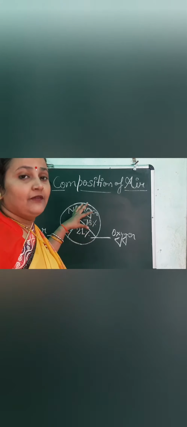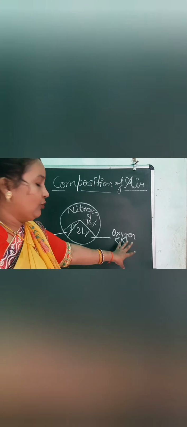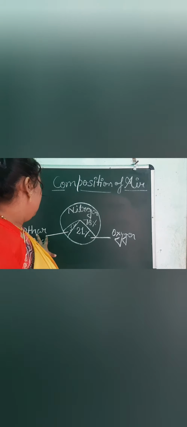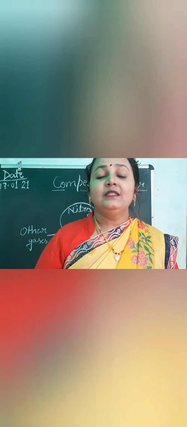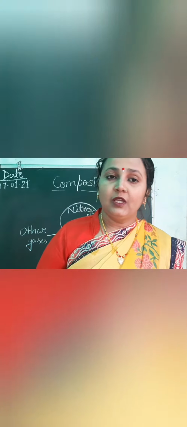So what is the composition of air? Nitrogen is 78%, 21% oxygen is present in the air, and also 1% other gases are present in the air, right? So first, the oxygen gas, how is it important for us? It is essential for life. Without oxygen we cannot survive, as you know. It is very important for breathing, for animals and for humans also. So without oxygen gas we cannot live, we cannot breathe. So that is very important for us.